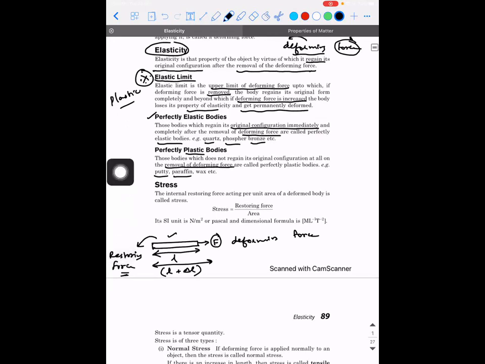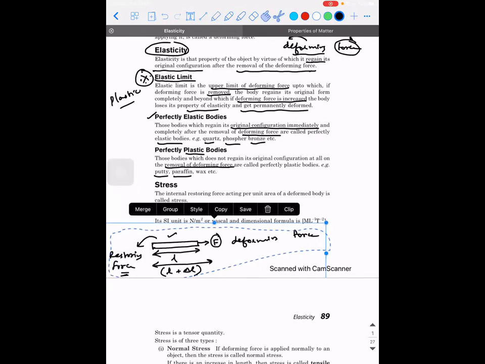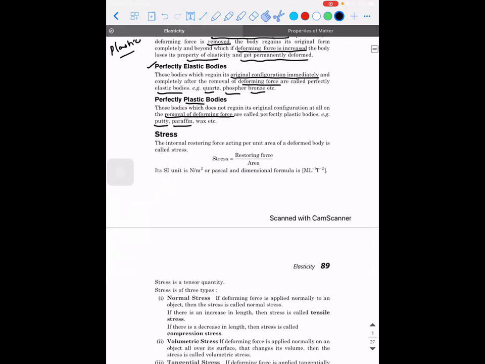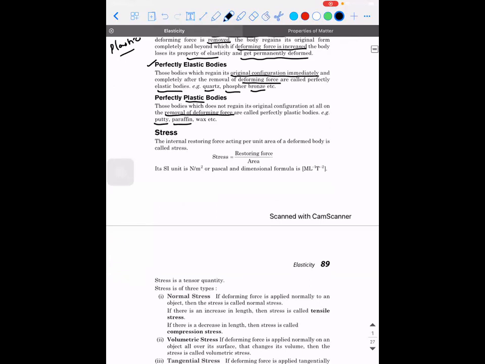This is the theory part till now. But for us, in terms of competitive exams, we need to know the mathematical formulae that are used and how to solve the problems, right? Now, there are two important terms that we keep repeatedly using in this chapter. What are they? One is called stress and the second is strain. So what do we mean by stress?